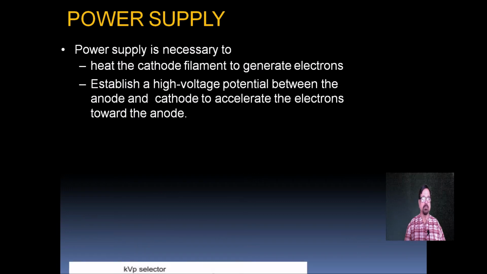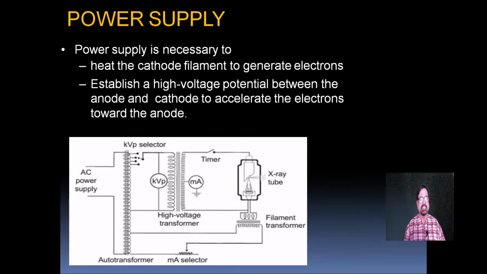Now first is the power supply. Power supply is necessary to heat the cathode filament to generate electrons, because unless you heat a cathode, there will not be boiling out of the electrons, and unless the electrons are boiled out, they will not be attracted towards the anode and they will not be converted into X-rays. So first we have to heat a cathode, and that is done with the help of the power supply.